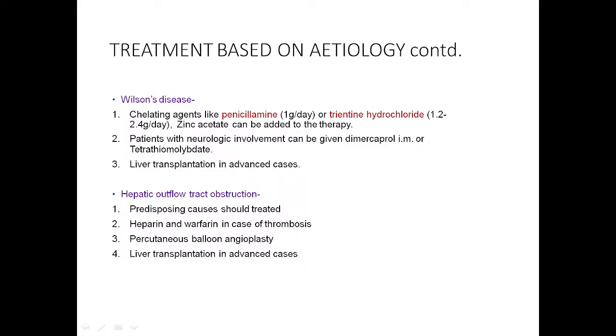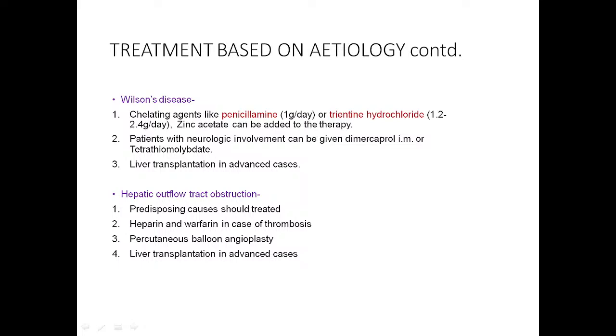Zinc competes with iron and copper for absorption in the gut. So if we give zinc along with the diet, the copper present in the diet will not be absorbed; zinc should decrease the absorption of copper. Then these Wilson's disease patients may also have neurological manifestations. In those cases we can give dimercaprol or tetrathiomolybdate. And finally, liver transplantation is advised.